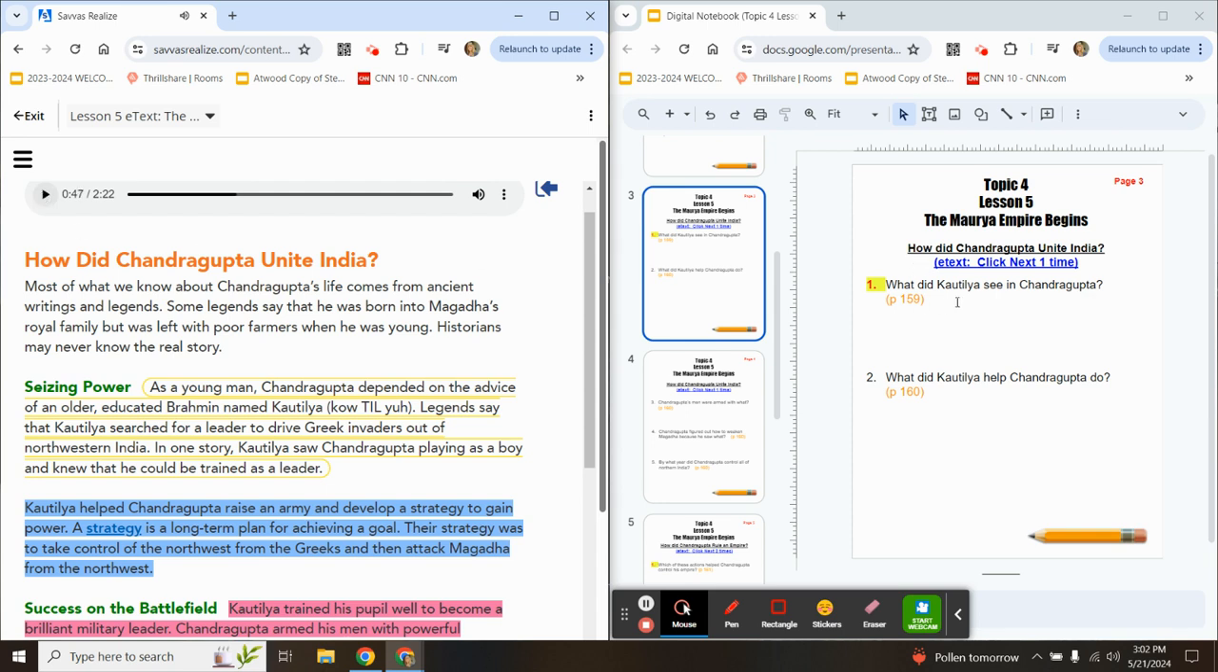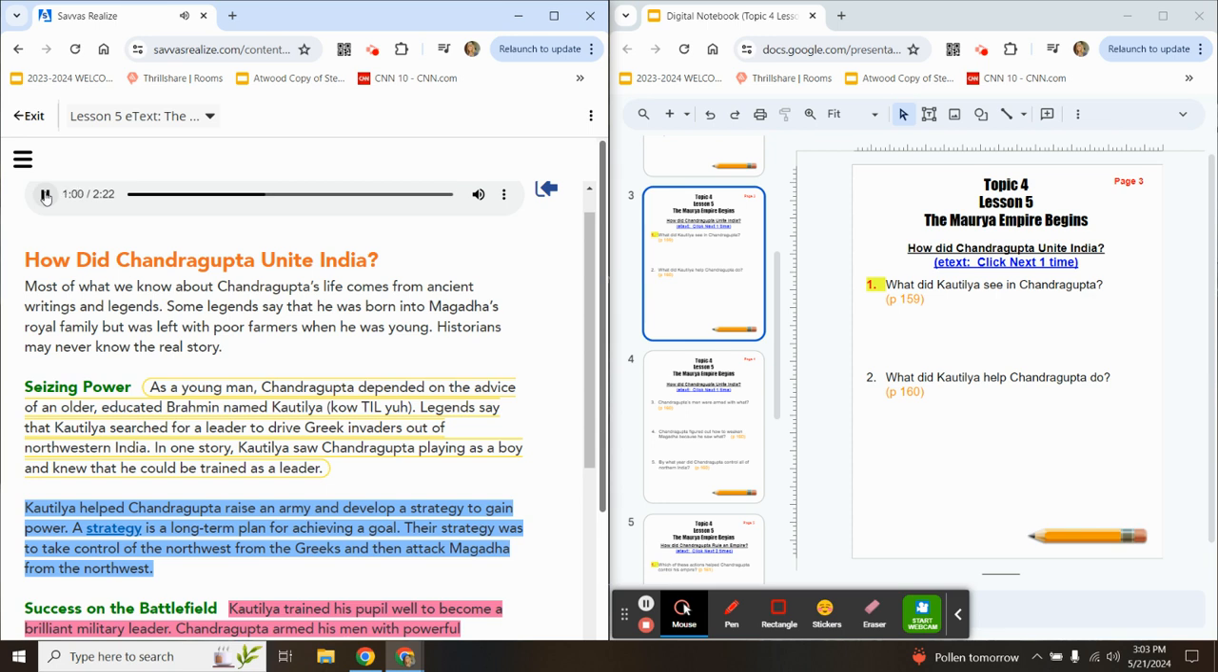All right, the question, what did Kautilya see in Chandragupta? Go ahead and get the answer from this circled yellow paragraph. All right, number 2, what did Kautilya help Chandragupta do? You'll find that answer in this next paragraph, this highlighted blue paragraph. Kautilya helped Chandragupta raise an army and develop a strategy to gain power. A strategy is a long-term plan for achieving a goal.